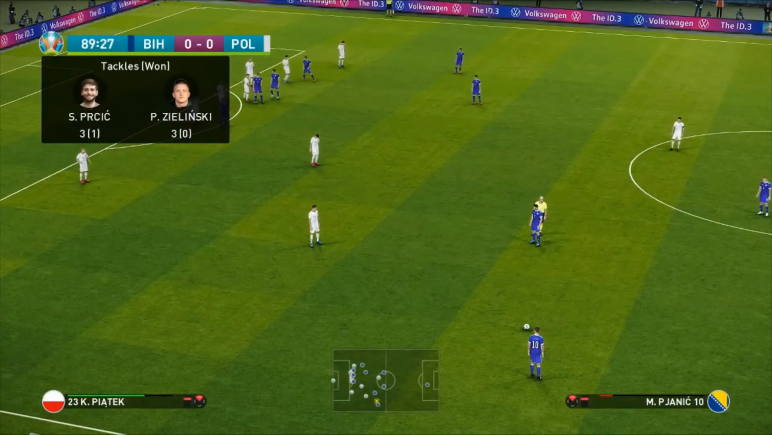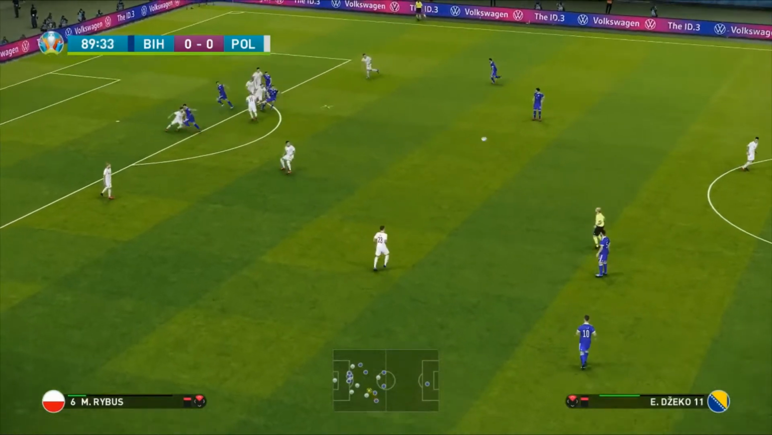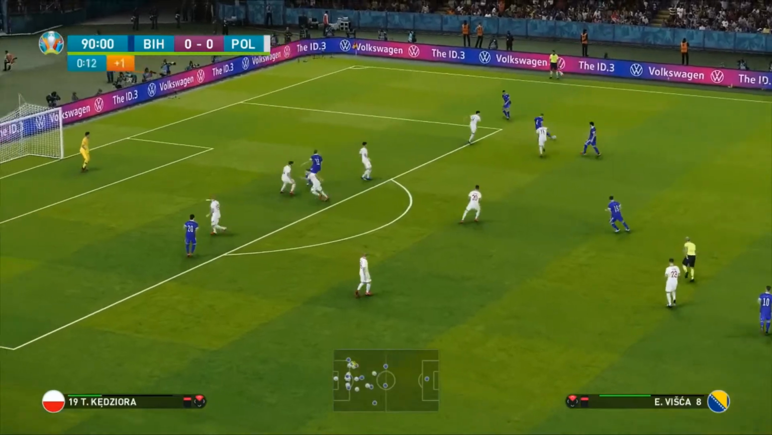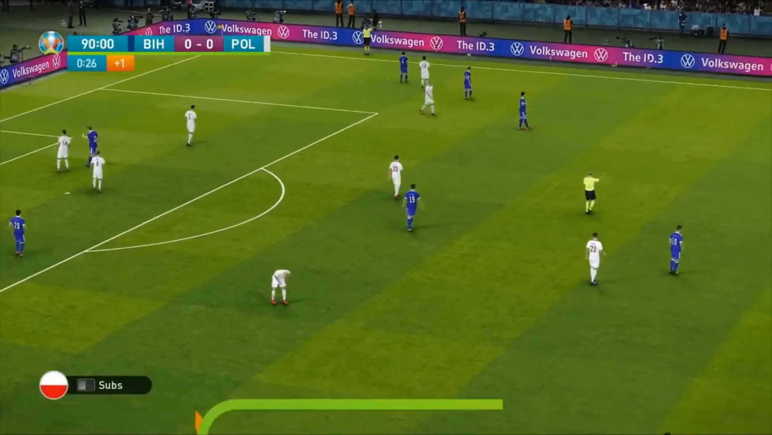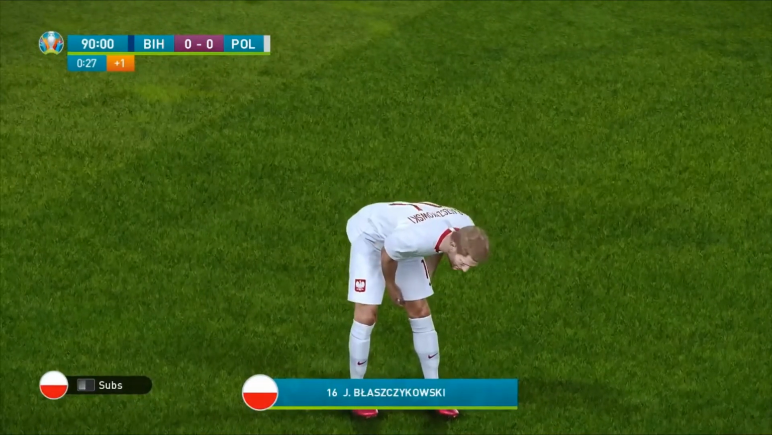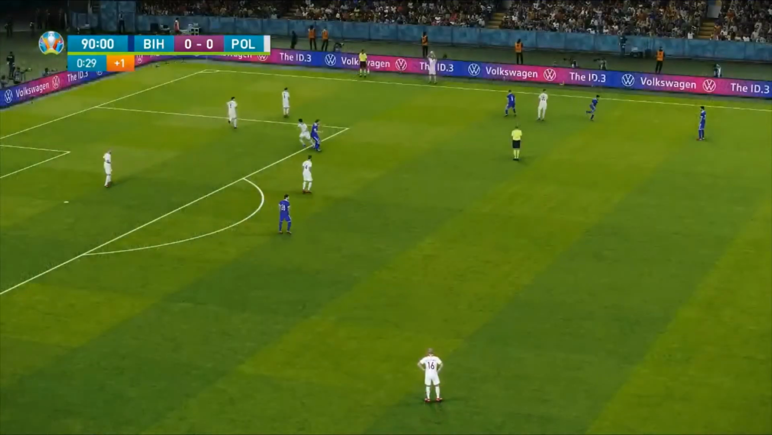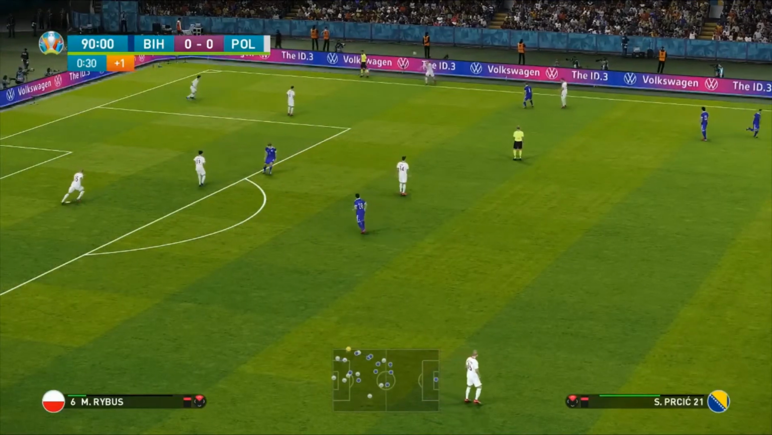And Pjanic stands over this. It's lofted in for Dzeko, who touches it down for Prisic. And Vishka takes the heavy touch. And well, Blaszczykowski has picked up an injury here. He's not moving well, unfortunately, with 30 seconds to go.